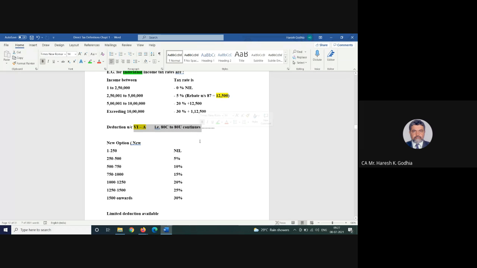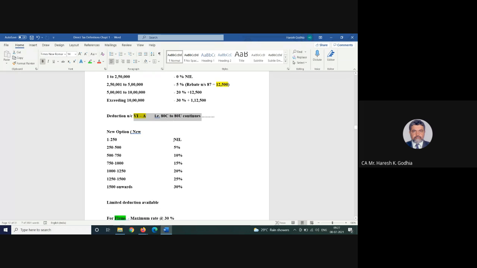Very limited, one or two deductions we will give, not more, and you have to be taxed gradually with a 5% increase, that is 0 to 250, nil, same as in the present scenario also. 250 to 5 lakh, 5%. 5 lakh to 7 lakh 50,000, 10%. 7 lakh 50,000 to 10 lakh, 15%.